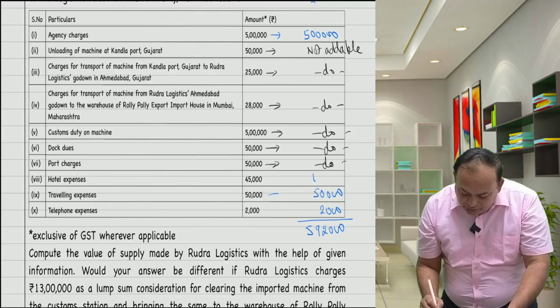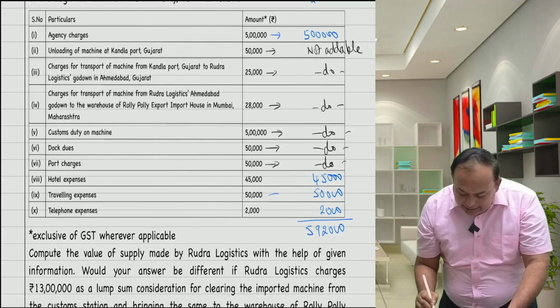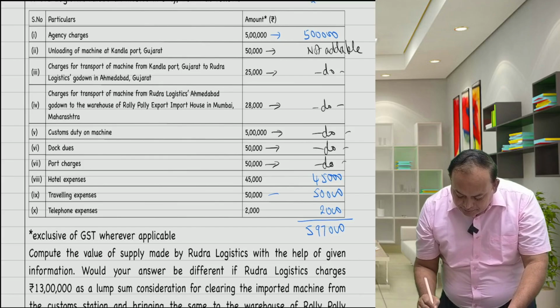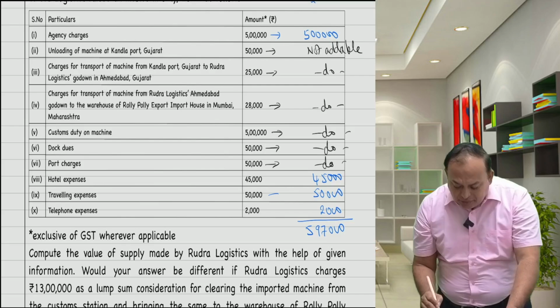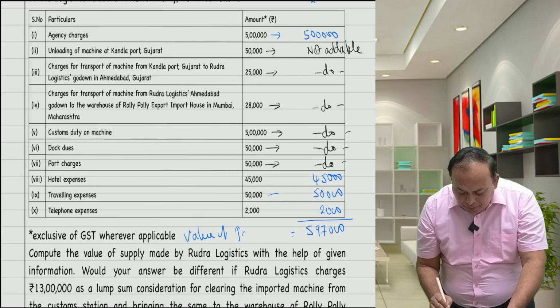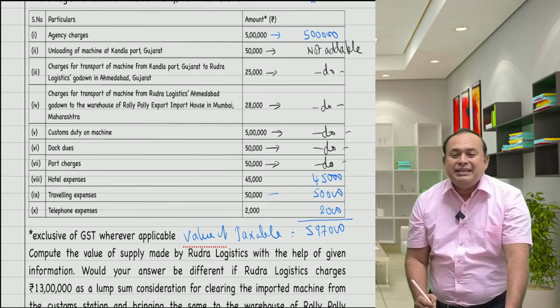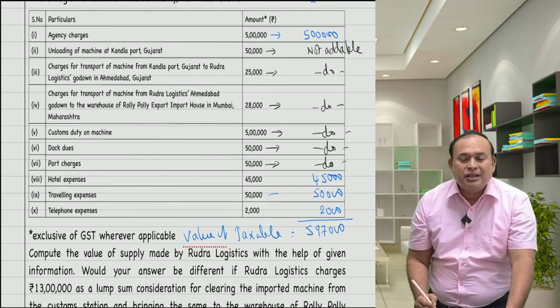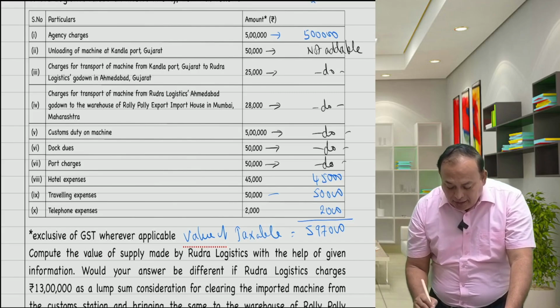It should be 45,000. Yes, yes. Then it is 95 lakh 97,000. Very good. Perfectly correct. That is the value of taxable supply, the value of taxable supply in the hands of Rudra Logistics. Liable to pay GST on this value.